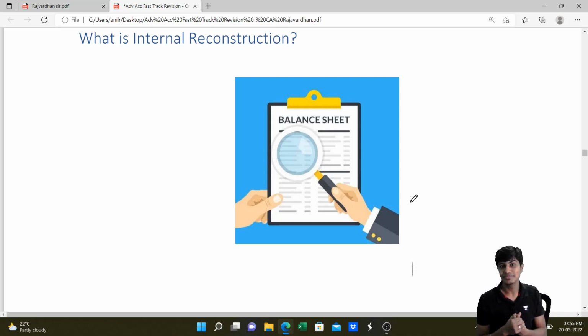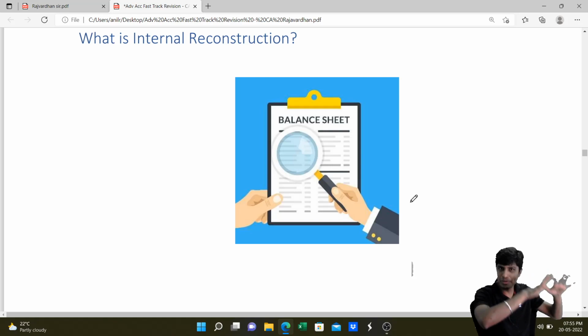Creditors might agree. There might be certain debenture holders to whom interest is accumulated for quite long. You will ask them, hey debenture holders, can you please waive off your debenture interest? I will give you equity shares and make you owner of the company. Debenture holders say, hey, I don't want. Then you don't get anything. Why? I am going to die, no. Company will threaten this way. So what will the company do? It will ask debenture holders to waive off their debenture interest, give them equity shares and then settle them. So debenture holders also get revived, liability will reduce.